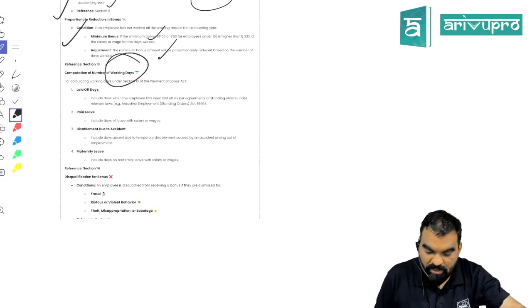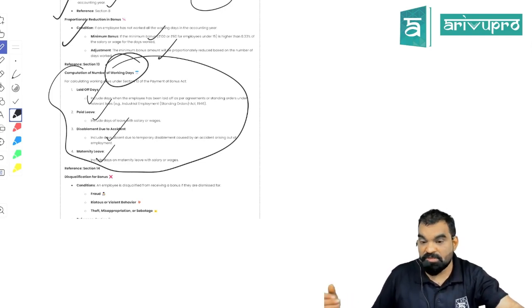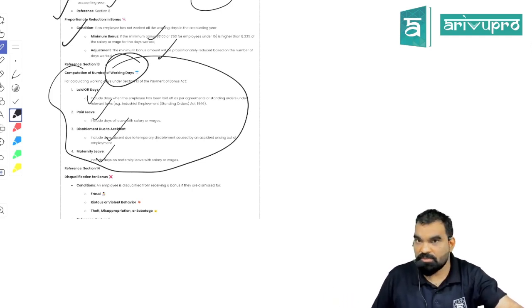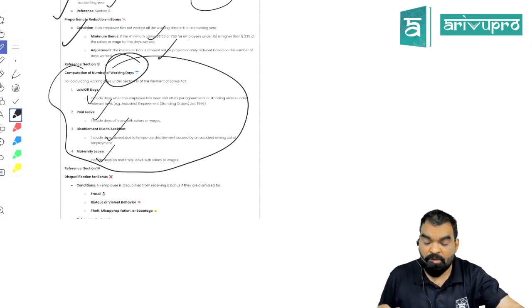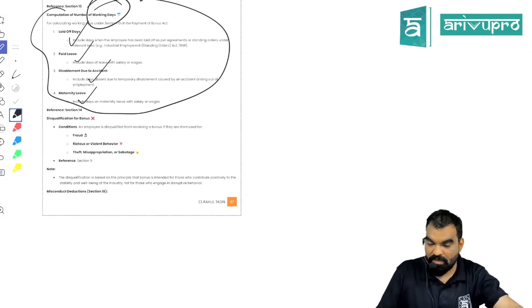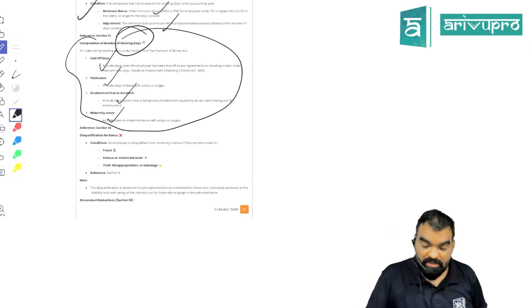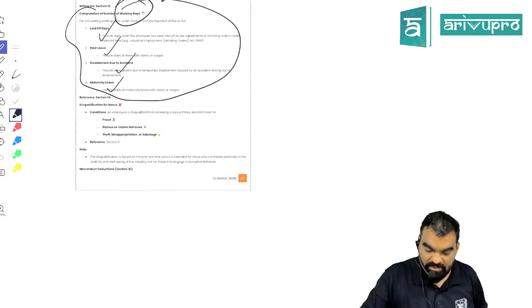Minimum 30 days working includes laid off days, paid leave days, disablement due to accident days, and maternity leave days. So in order to calculate 30 days, if the employee has been laid off because he was available but the work was not there, it will be counted as a working day. Paid leaves will be counted as working days. Disablement due to accident will be counted as a working day, and maternity leave will be counted as a working day. Got my point? But you have to work a minimum of 30 days, and these non-working days will be counted as working days.